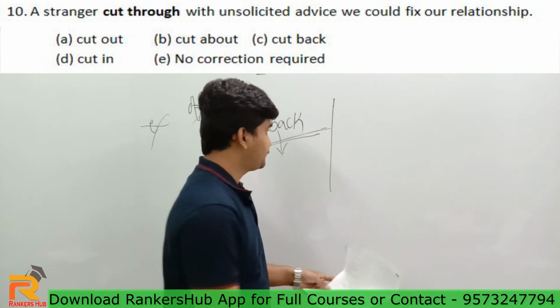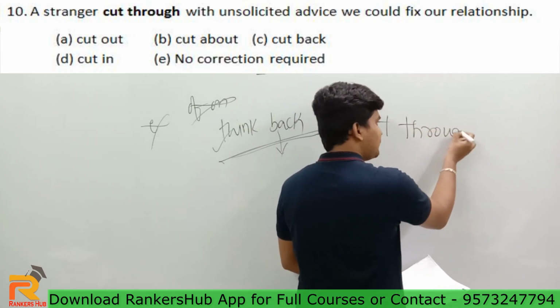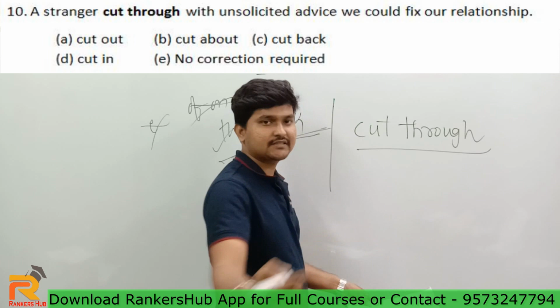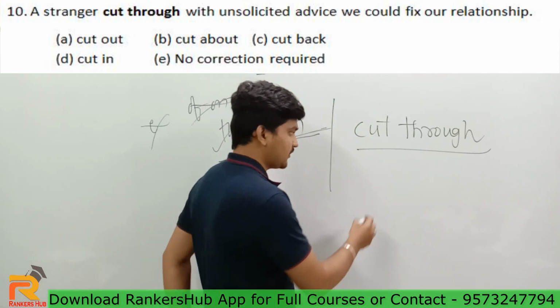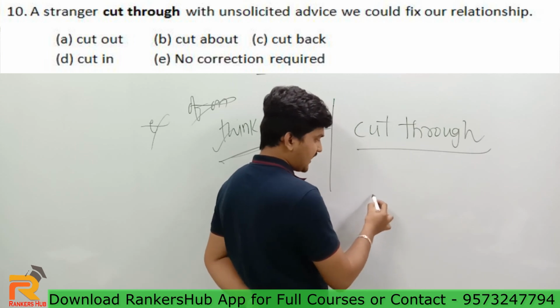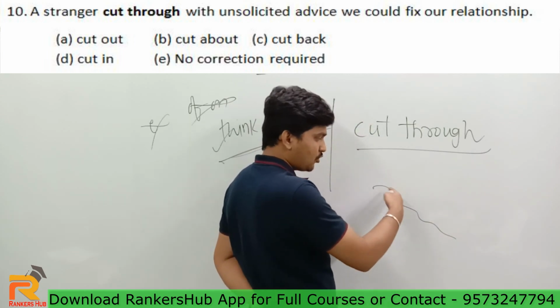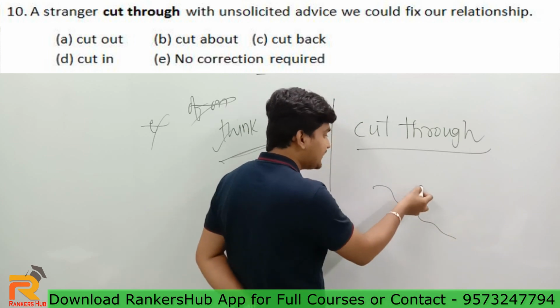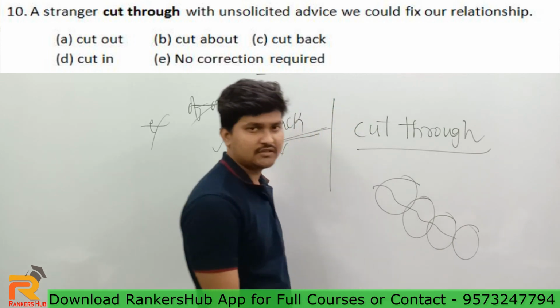Well, now guys, shall I use cut through or not? Well guys, cut through simply means to penetrate through several parts of a map, for example. Generally if I want to talk about a highway, if I want to say that this highway crosses several areas, it cuts through several areas, several states, several districts is how I quote it.